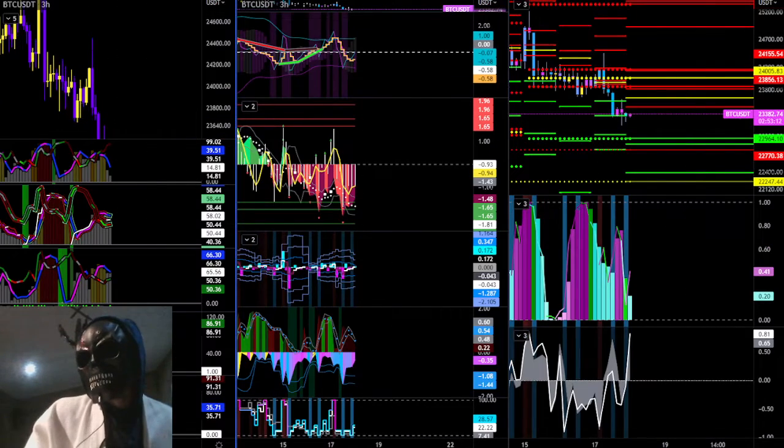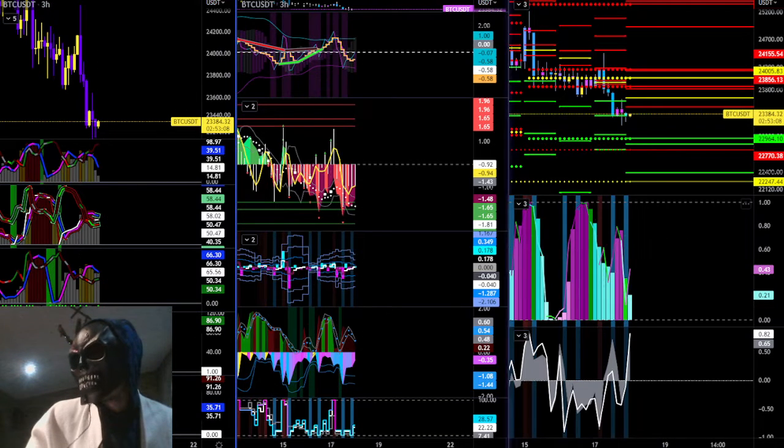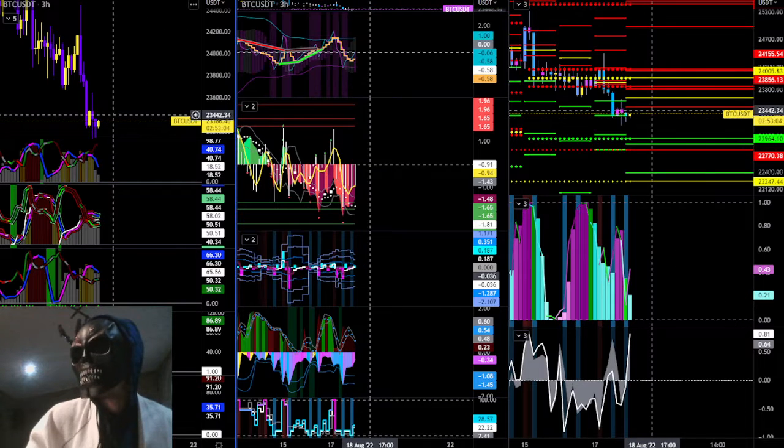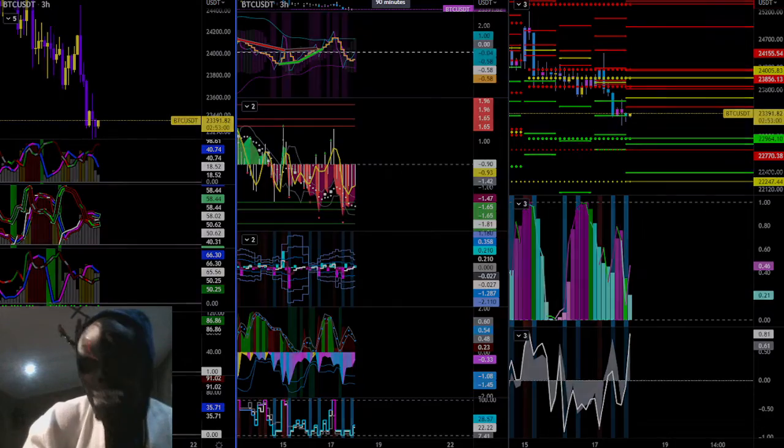Sure, this is taking quite long just to do one analysis, but maybe you guys can see what happens when we wake up in the morning. The 3 hour is matching up with the 6 hour, which is matching up with the 12 hour, which is saying we do have some confluence to the upside. Well, the beginning of the upside.